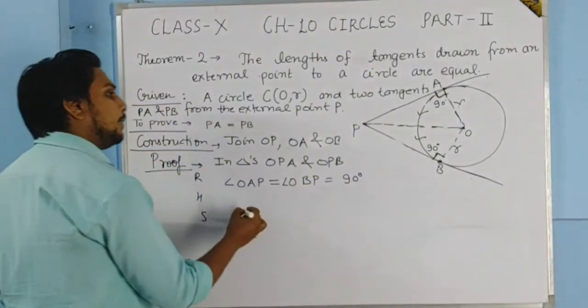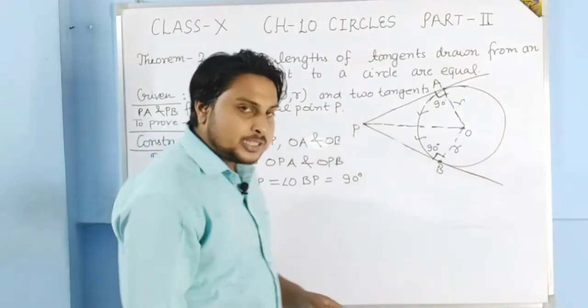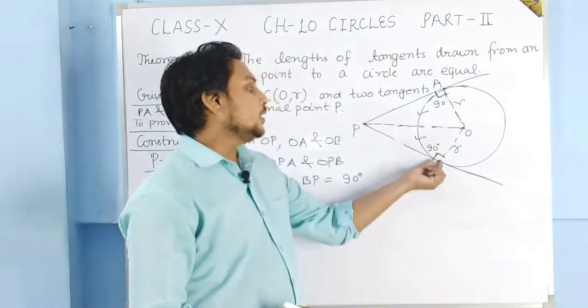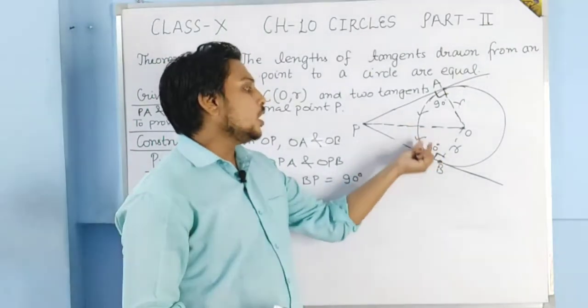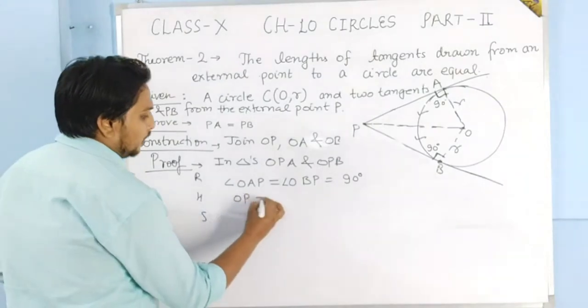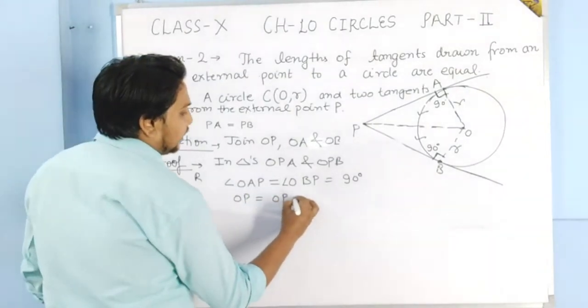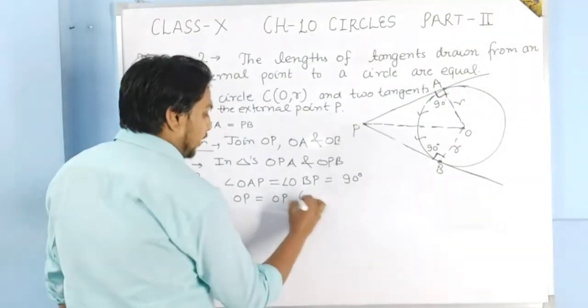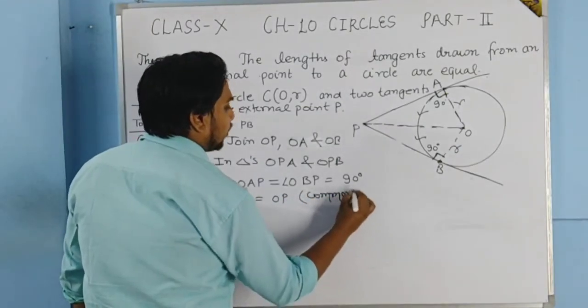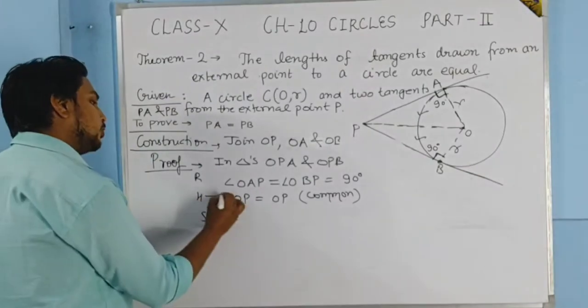Then hypotenuse: the side which is opposite to the 90 degree is always hypotenuse. So this side is opposite to the 90 degrees. So side OP will be equal to OP. Why? Because it is common.